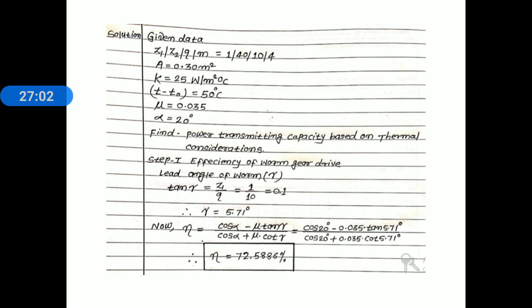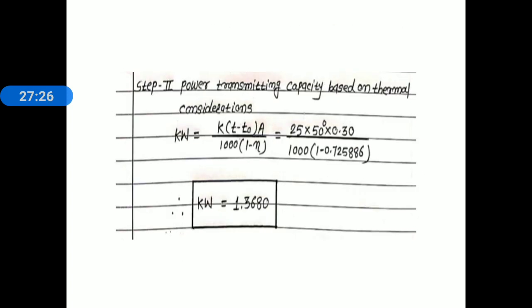Now here we use the relation of efficiency is equal to (cos alpha minus mu tan gamma) whole divided by (cos alpha plus mu cot gamma). Now substitute the value of alpha, mu and gamma and simplify that relation. After simplification we get the efficiency of that drive 72.5886%.